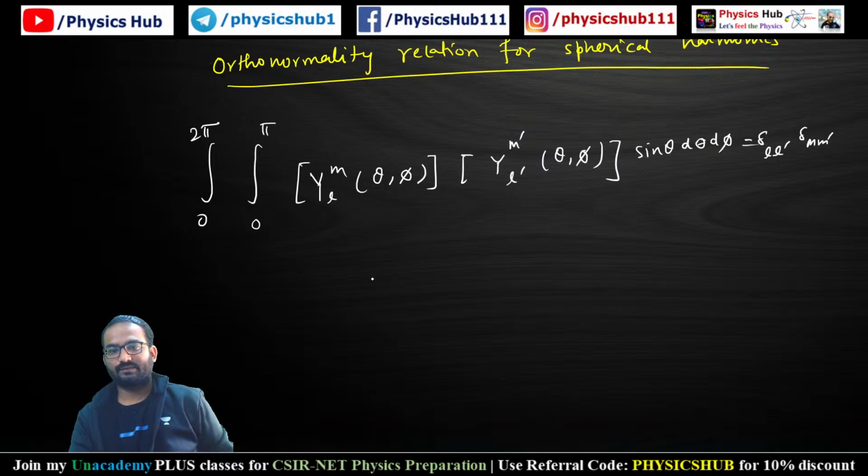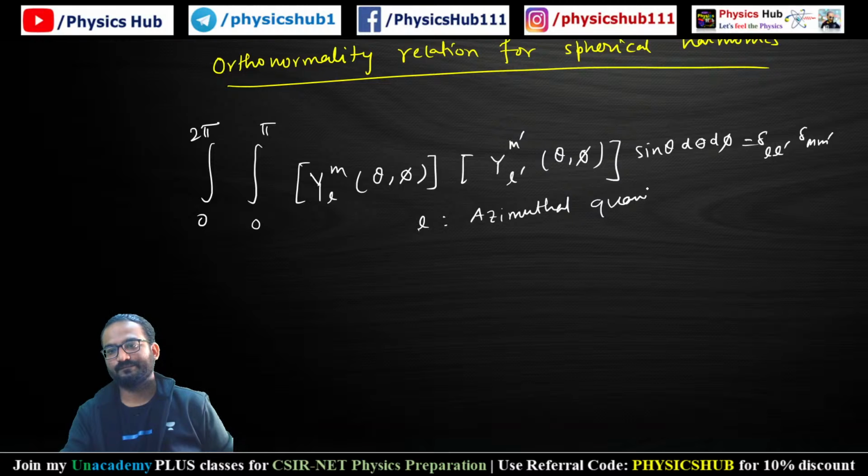Y L theta phi are the spherical harmonics. L is called the azimuthal quantum number. This is known as the azimuthal quantum number. M is called the magnetic quantum number.